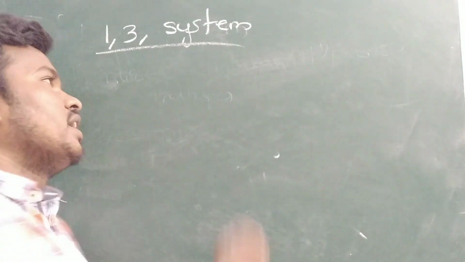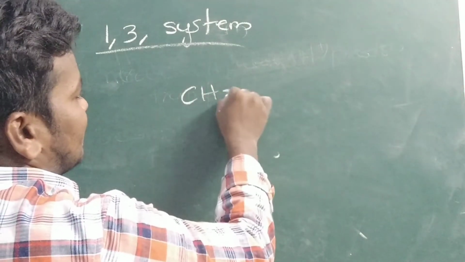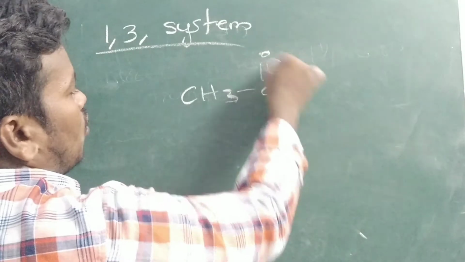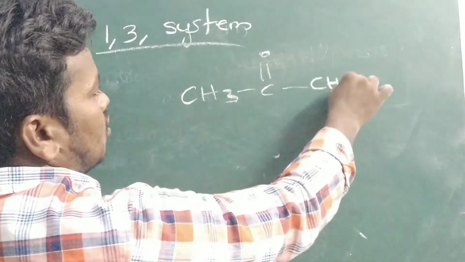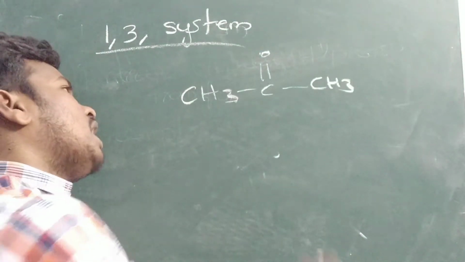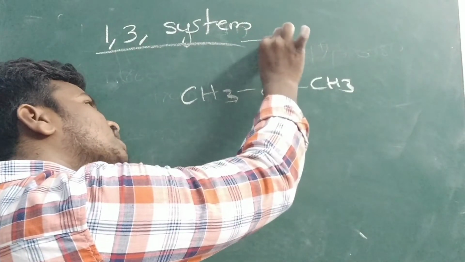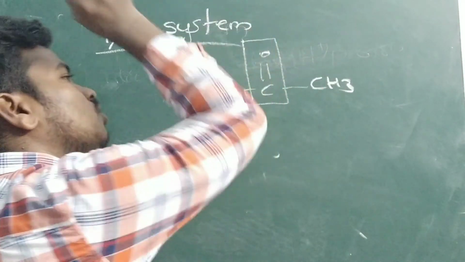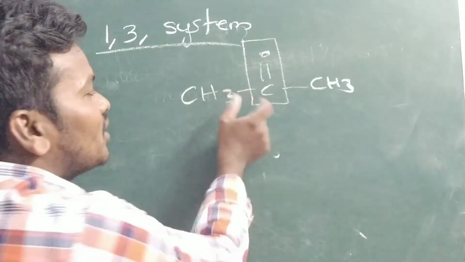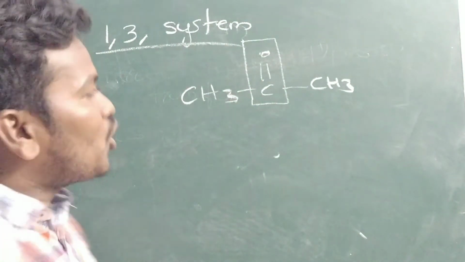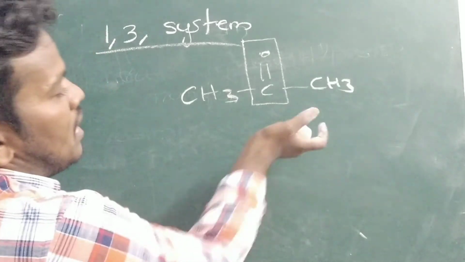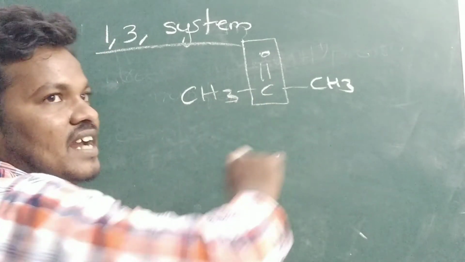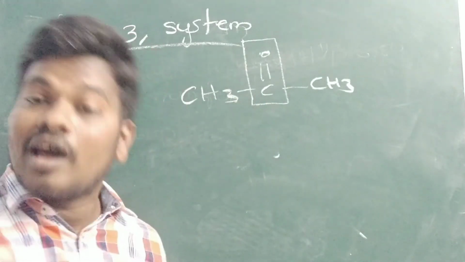For example, you can take one molecule, CH3 C double bond O CH3. What is this? First we have to identify the functional group. Just hold the functional group. After holding the functional group, on the left side and right side, identify whether any carbon is there.